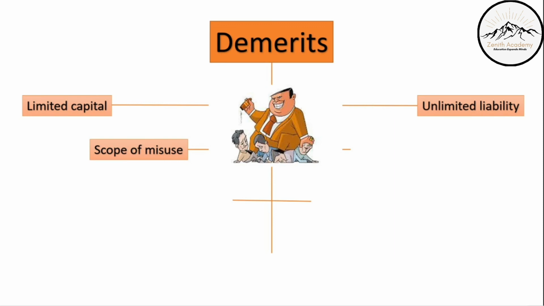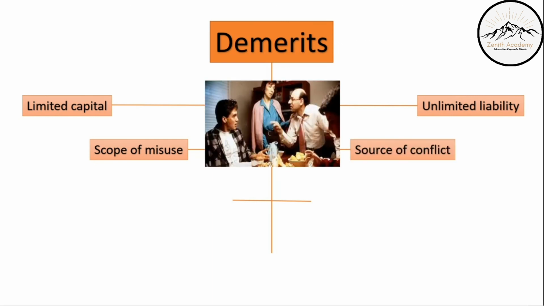Scope of misuse. If control is given to just one person, then the person can use it for their own benefit, for their own personal gain. So, this can also happen. So, this is another very big demerit of this system. Source of conflict. Even if it's a family, if there is inheritance involved, there is a lot of chance that there can be a lot of conflict. So, that's why this is another demerit.